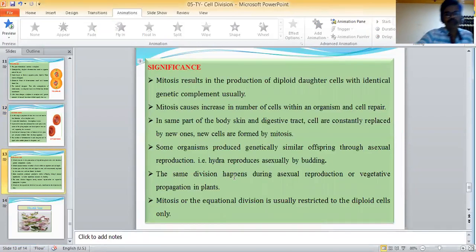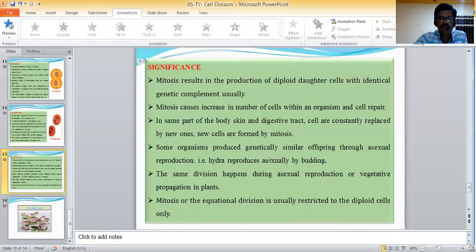Significance. Mitosis results in the production of diploid daughter cells with an identical genetic complement, usually. Mitosis causes an increase in the number of cells within organisms and cell repair. In some parts of the body, such as the skin and digestive tract, cells are continually replaced by new ones. New cells are formed by mitosis.